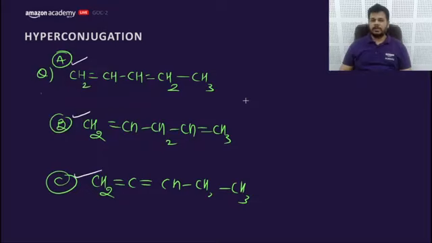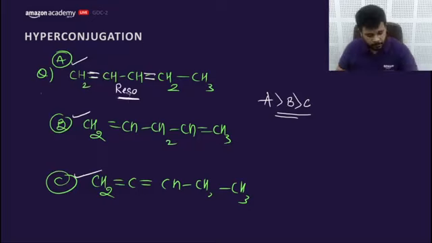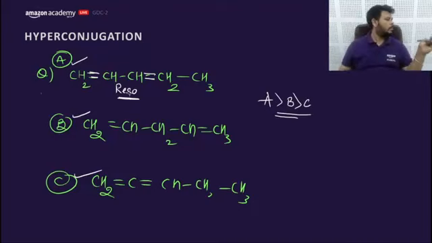Vyomesh says 312. Firstly, you need to consider what the answer would be. Yes, the answer is A, then B, and then C. Allenes are unstable. Okay, fine. Look, guys, this compound A has resonance or conjugation. That means this would be most stable.